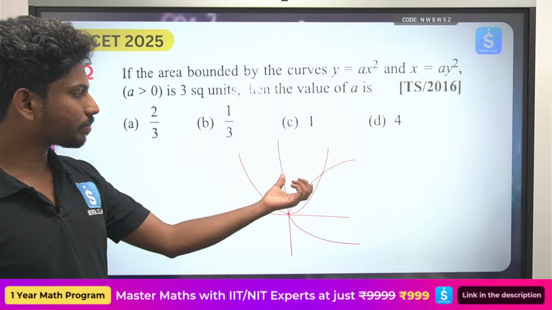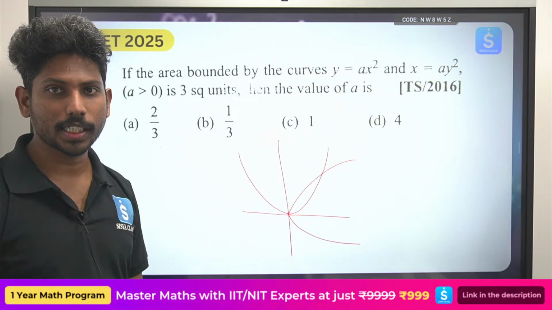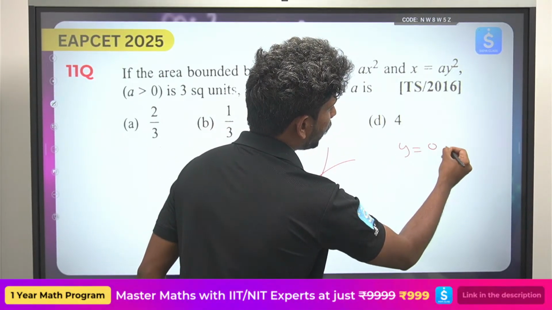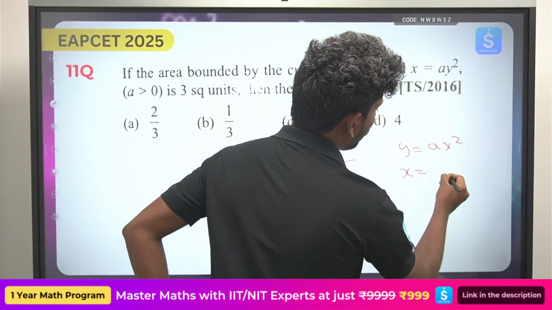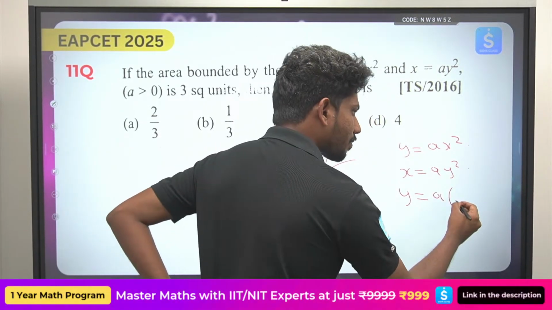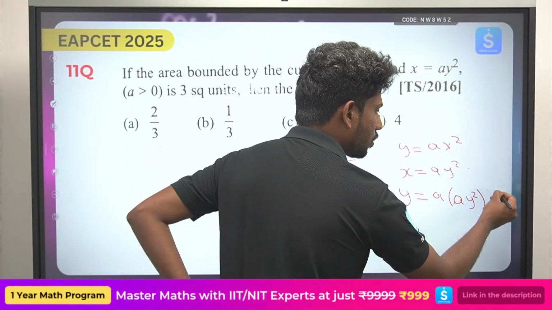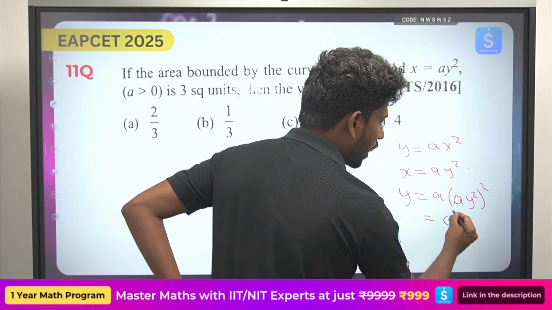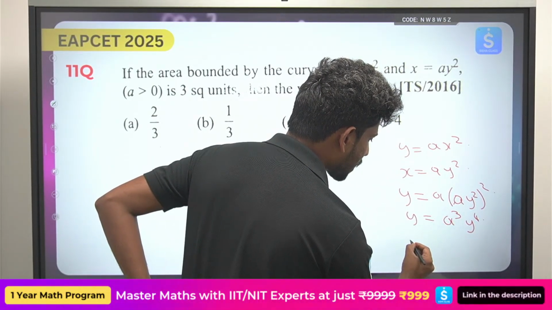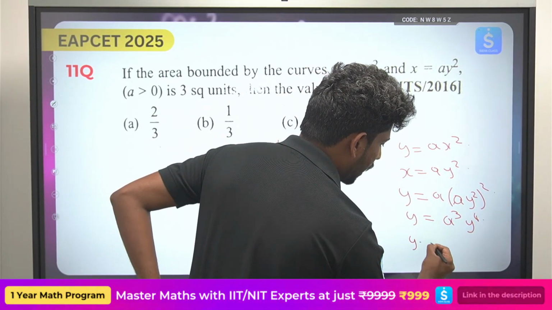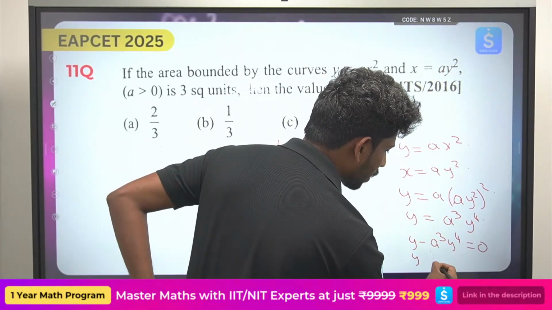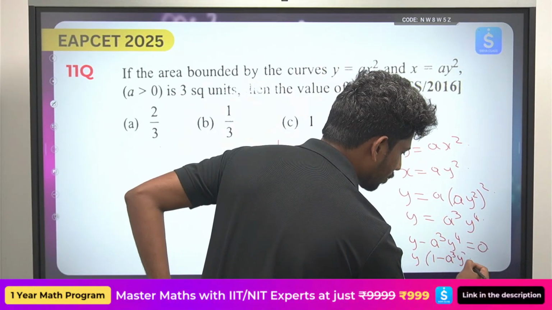Okay, so here if you try to find the point of intersection, directly find out what the point of intersection will be. So y is equal to ax square, x equal to ay square. So y is equal to, substitute ay square in place of x, ay square whole square. So that will become a cube y power 4. So now you can write this as y minus a cube y power 4 equals 0. From here, taking y common, y times 1 minus a cube y cube is equal to 0.